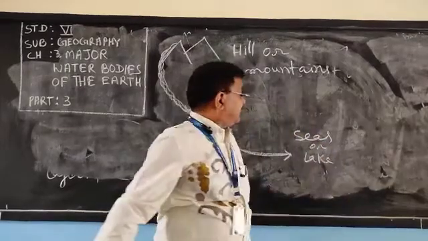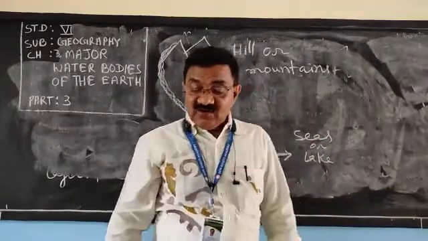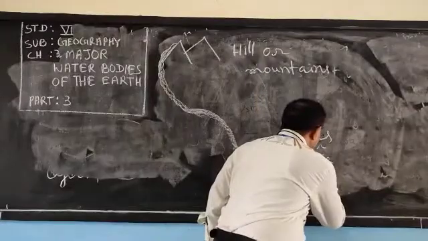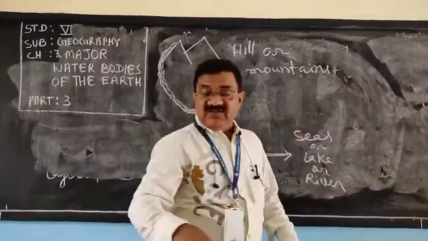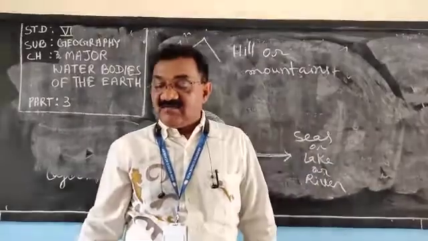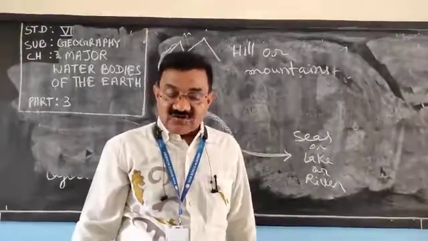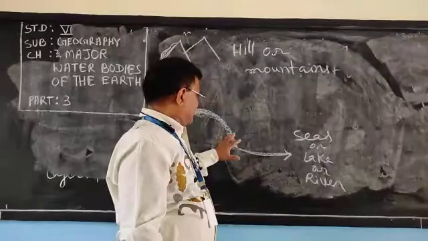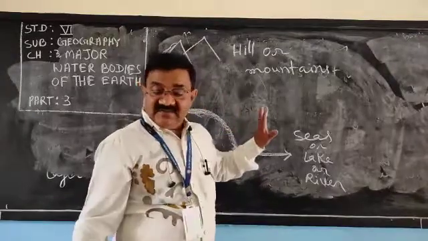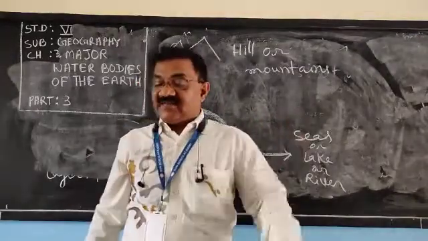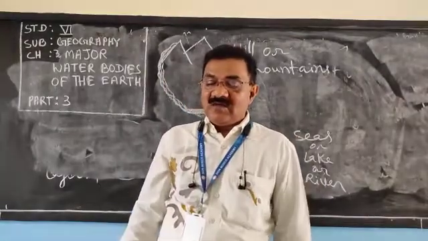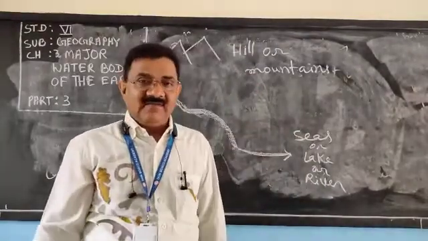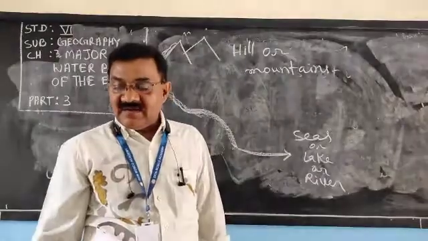Or to another river, which means a small river may join a larger river. Understood or not? This is called a river. Examples: Ganga, Brahmaputra, Hwang Ho.